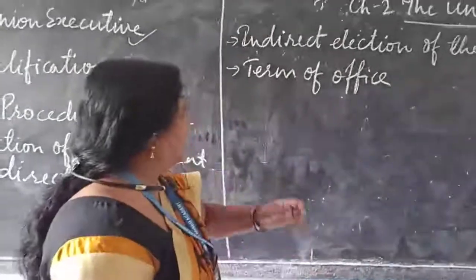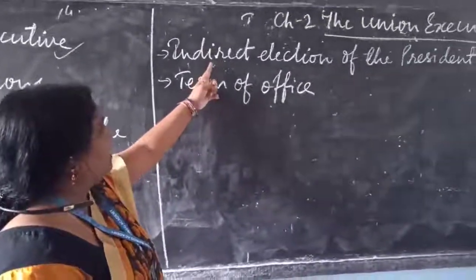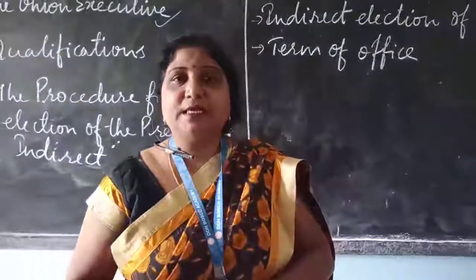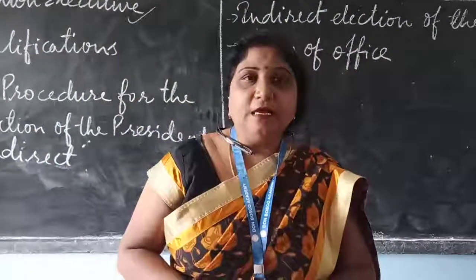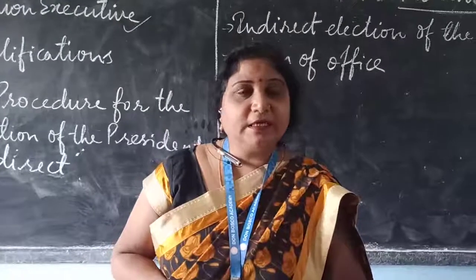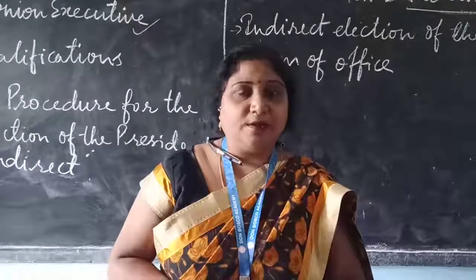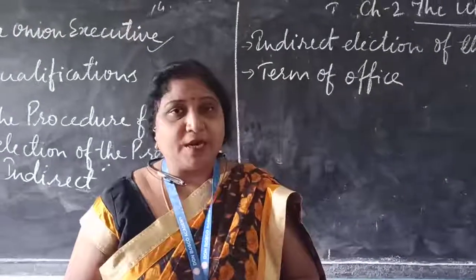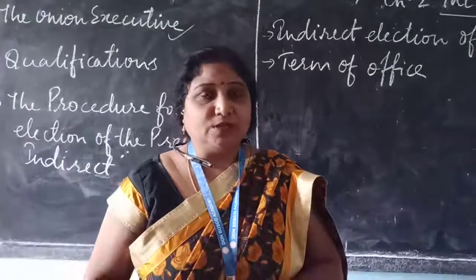The next you have is why he is elected indirectly. Indirect election of the president. Why is the president elected indirectly? First, the president is elected indirectly to establish the parliamentary form of government where the real power is enjoyed by the Prime Minister and the Council of Ministers.